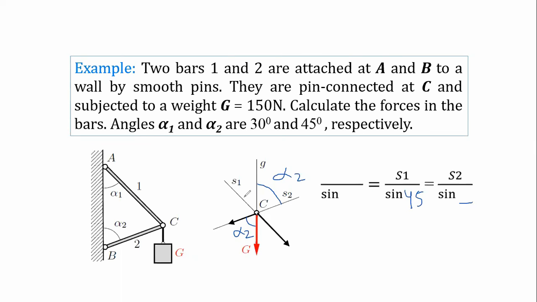30 degree, because this angle is alpha 1. Yes, so this angle will also be alpha 1. That means we will get 30 degree here. So in this way we can obtain all the angles and determine S1 and S2 by applying Lami's theorem. How? Because this angle is basically alpha 1, so you can say this will also be alpha 1. So we are getting here 30 degree.